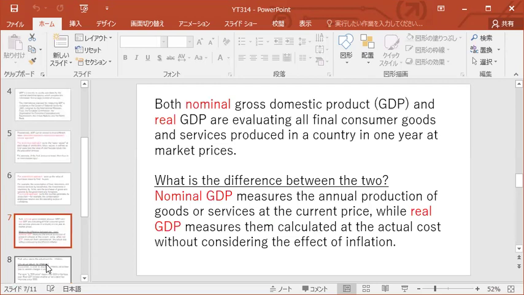Nominal GDP, nominal gross domestic product, and real GDP both evaluate all final consumer goods and services produced in a country in 1 year at market price. What is the difference between the two? Nominal GDP measures annual production of goods and services at current prices, while real GDP measures them at actual cost without considering the effect of inflation.